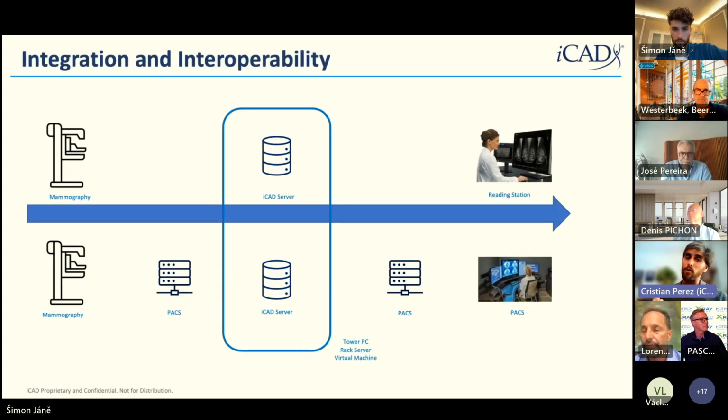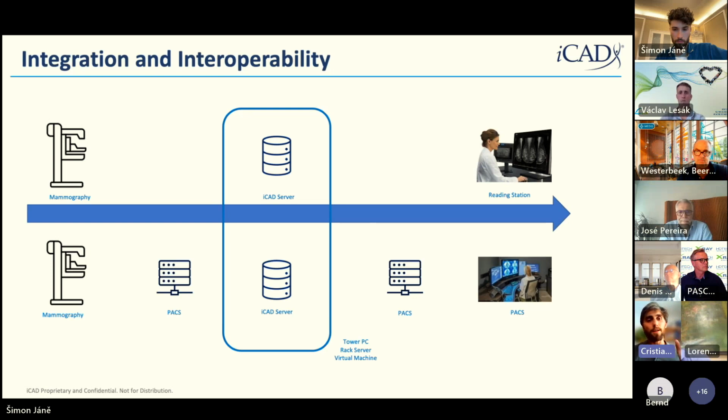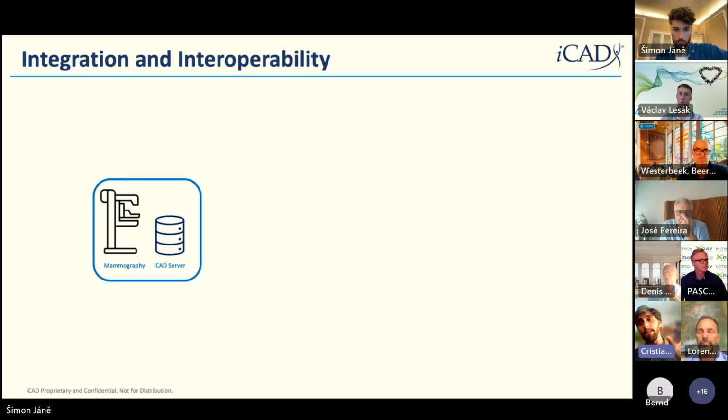How do we deploy this solution? The simplest way is we connect a mammography system with our server. Our server is on-prem, virtual machine, or a computer or a rack, whatever. And we send it to the reading station, or we can use it through the PACS. We can connect to the PACS, and then the information will be sent to the PACS. Then we will send to our server, and we send it back to the PACS, and it can be read anywhere. This is for the simple installation of one system, for example, a small clinic with one mammography system and